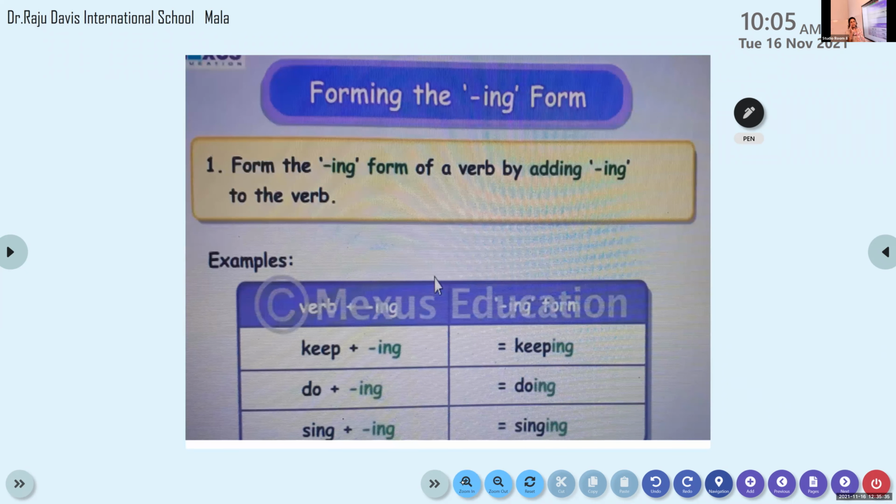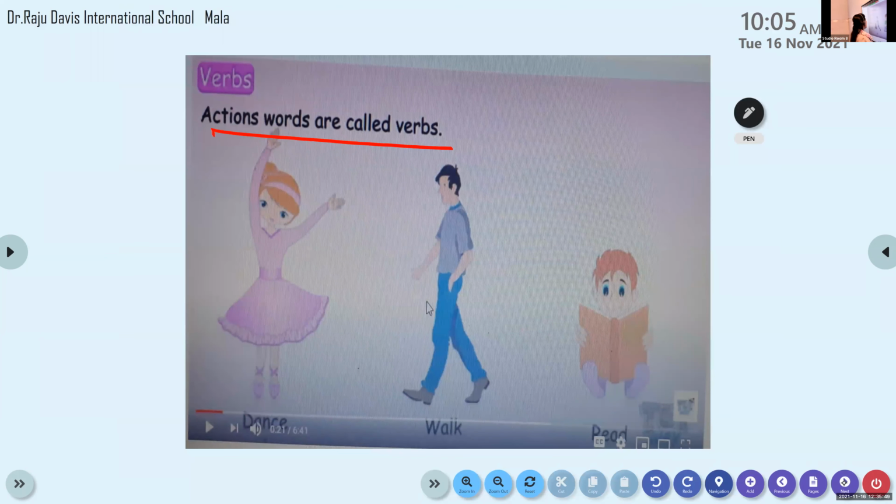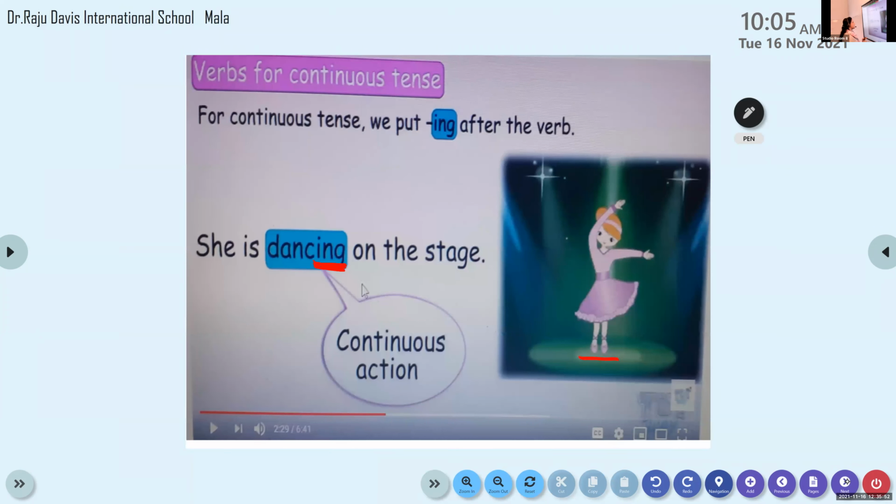Now we have seen certain words, children. Now we are going to learn the ing form. When we add ing, it is not the same for all the words. I told you to keep pages 18 and 19 open. These pages do not have clear explanations, that's why I'm giving you the explanation. Just keep your workbook open, we will do the exercise there. For the explanation part, look at the slide very carefully.